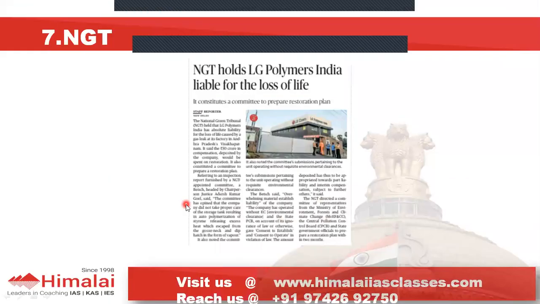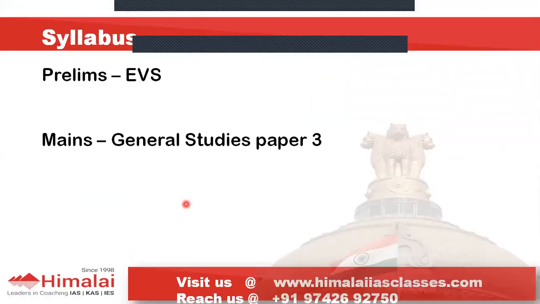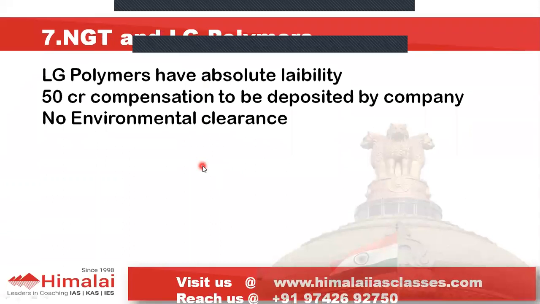Next news item today talks about the National Green Tribunal. It has held LG Polymers India liable for the loss of life. Syllabus wise, we all know it is part of EVS, General Studies paper 3. In Visakhapatnam, the leakage of styrene gas in the factory of LG Polymers has led to loss of life and hospitalization of people on a large scale. So NGT, the National Green Tribunal, a quasi-judicial body created to provide speedy justice in environment conservation cases, has asked the company to deposit 50 crore compensation, and it has said that this company had no environmental clearance.